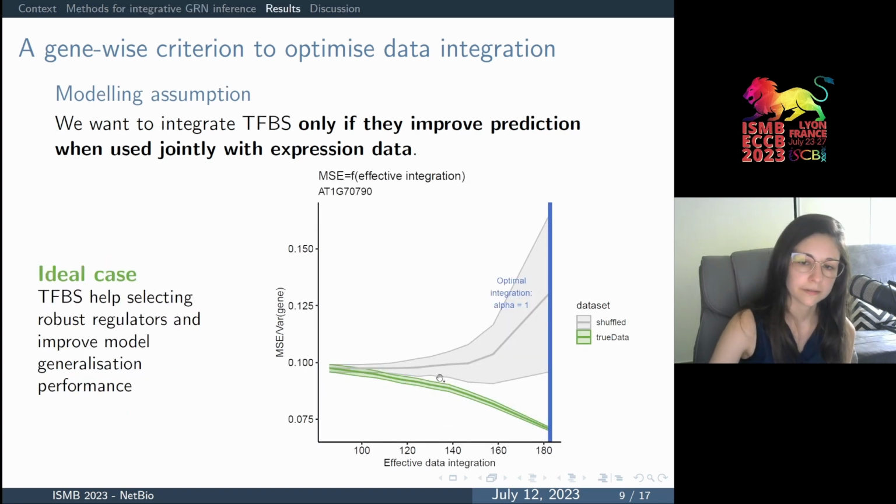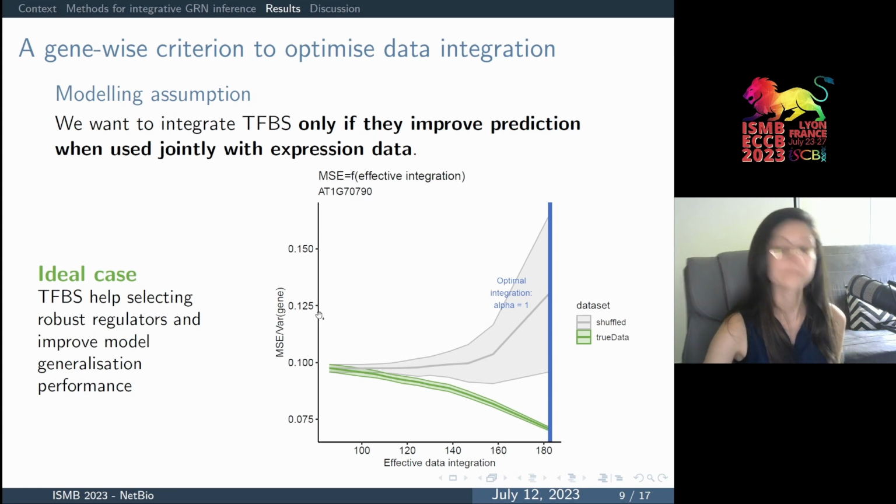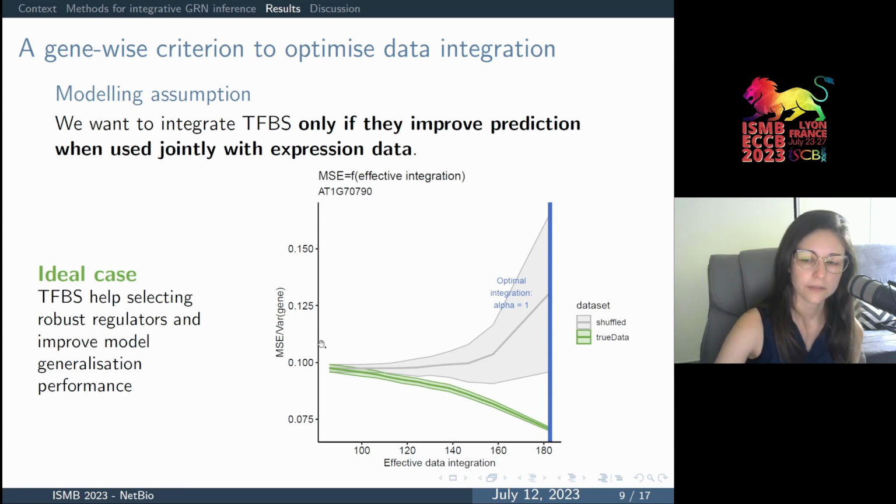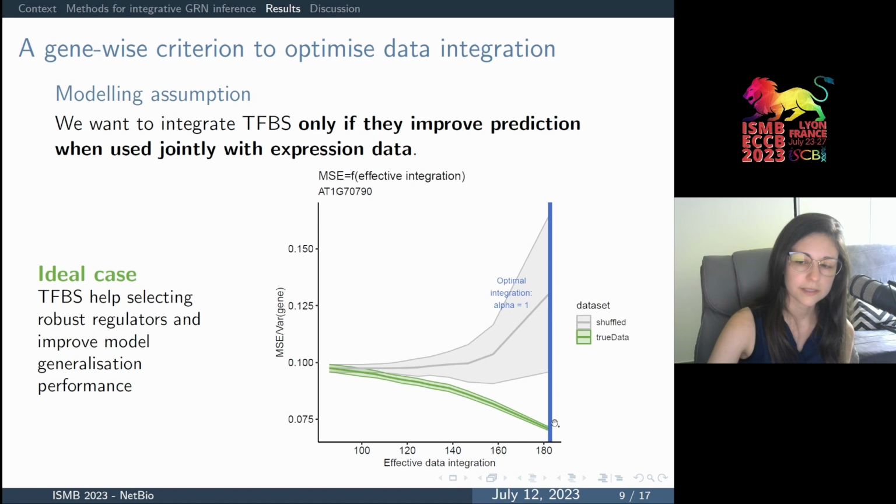Finally, we put together the variation of effective data integration and prediction error in order to find the optimal value of the parameter alpha. And we define it as the value of alpha for which the prediction error is most reduced as compared to our synthetic null hypothesis.